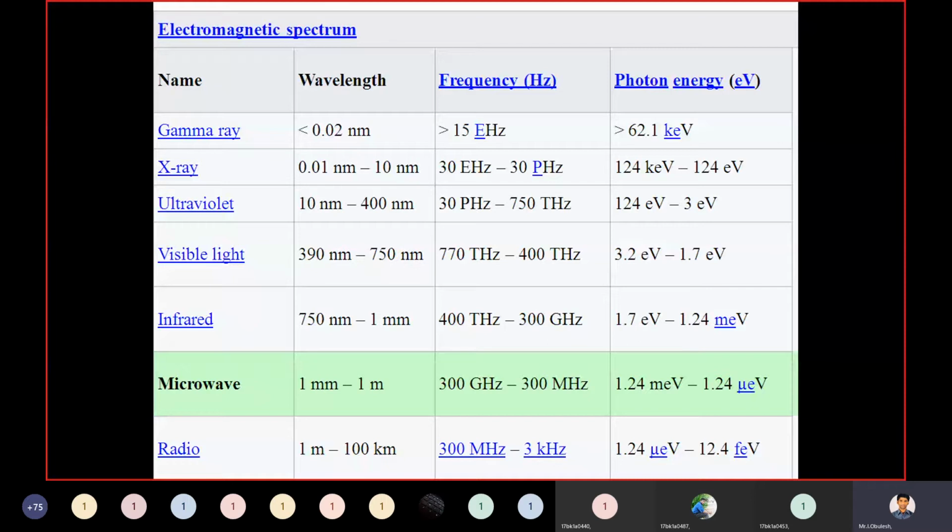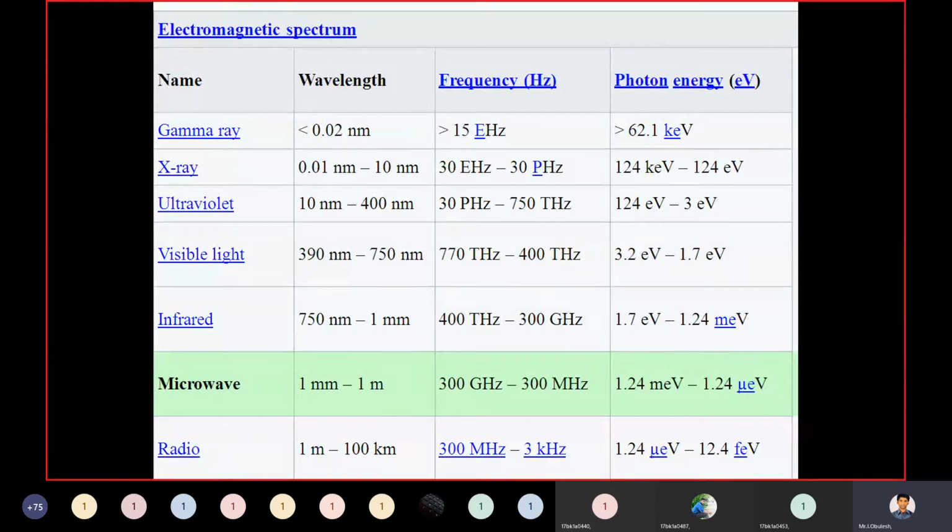Coming to photon energy, 1.24 micro electron volts to 12.4 electron volts. So all these are the electromagnetic spectrum. Just need to remember.